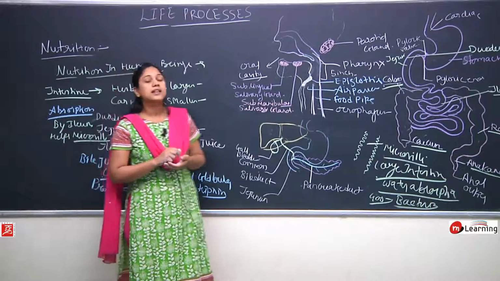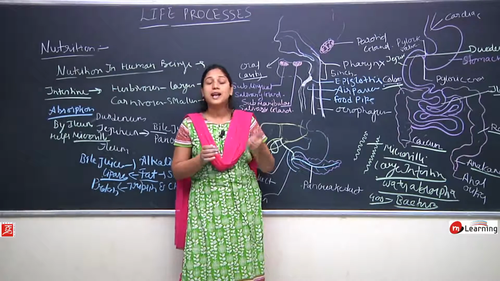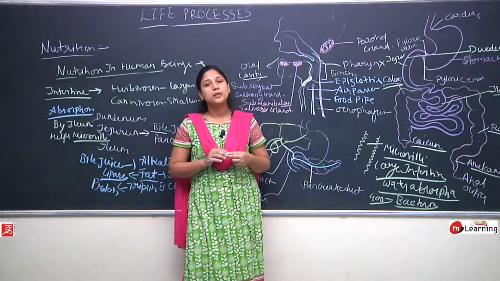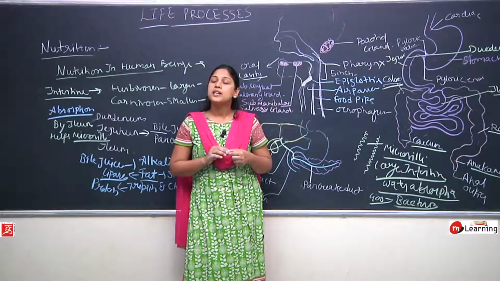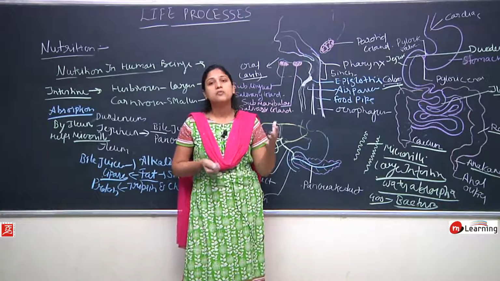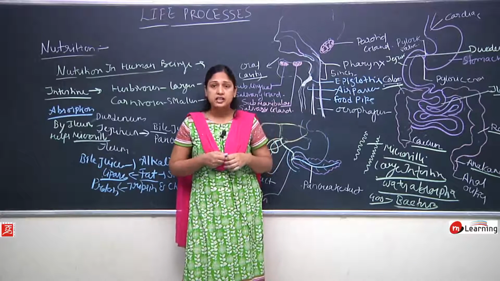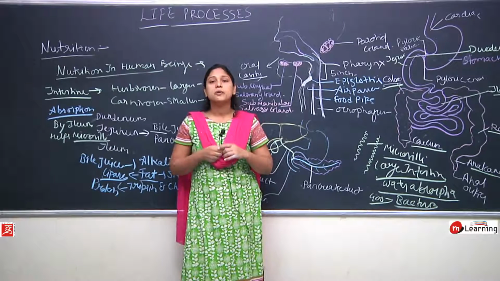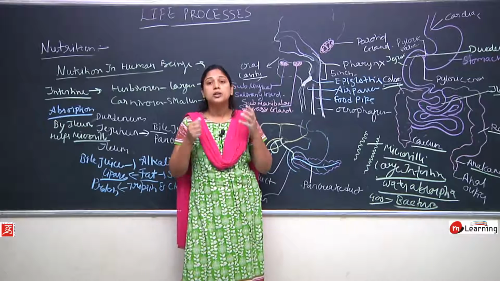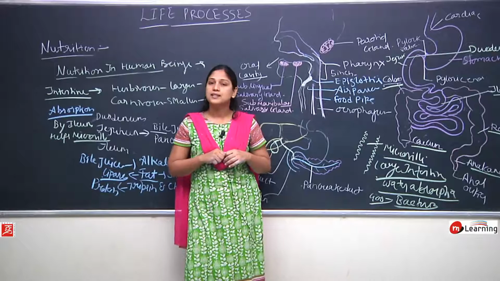So, in this way ingestion, digestion, absorption and assimilation occur in the digestive system of human beings. Okay. So, we now know one of the life processes which is very important for life, and which is nutrition. Now, we will see other life processes which are very important for a living organism to be alive. Okay. So, we will see that in the next session.